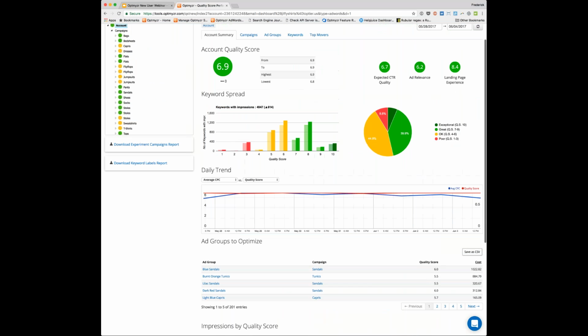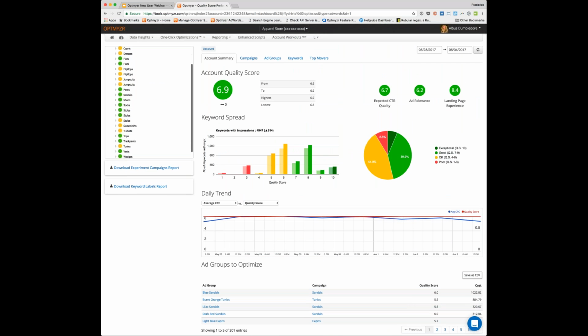Now what do you do with this? Well, you want to optimize. So you could either look through this chart here, this tree on the left, and you can see about flip-flops that has a yellow quality score. So maybe that's not great. So I can go and look for anything that's red. There's not a whole lot of red in this account, but I could look at the yellows and go and